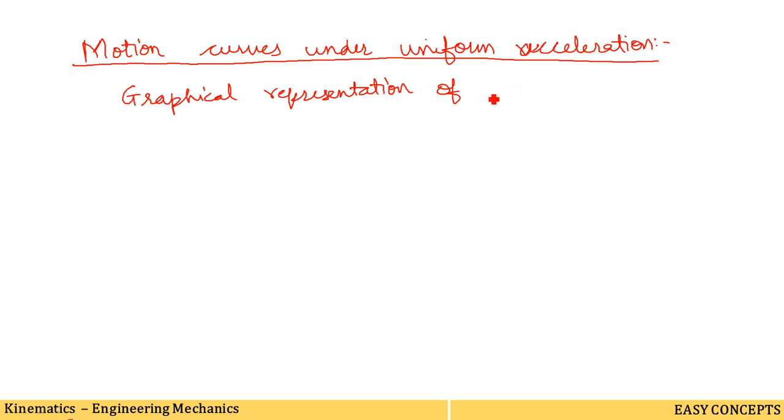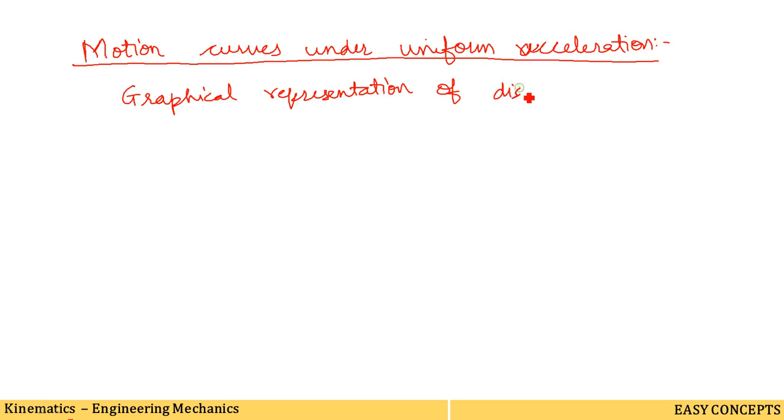Kinematics involves everything excepting force. Force, mass, weight, kg, whatever the terms related to force, all those terms are excluded from our kinematics study. So it is a graphical representation of what?